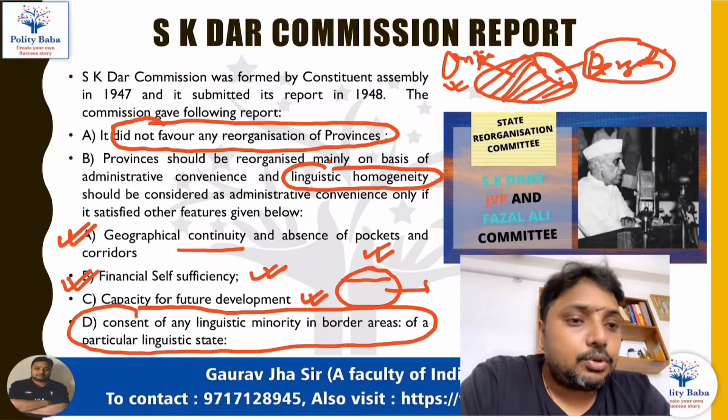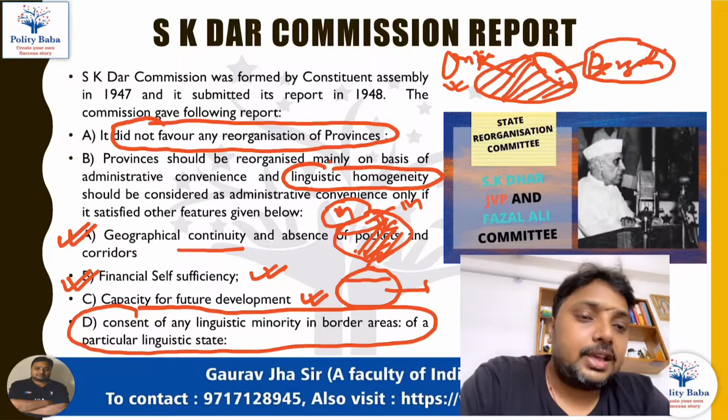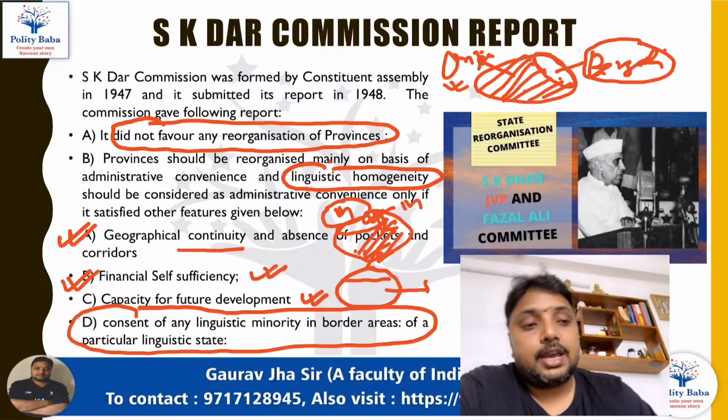Similarly, suppose there are some Marathi speaking people near the border of Karnataka, and most of the people speak the Kannada language, but some of the people near Belgaum speak Marathi. That means you cannot form a separate state of Karnataka for the Kannada speaking people without taking the consent of the Marathis of Belgaum.